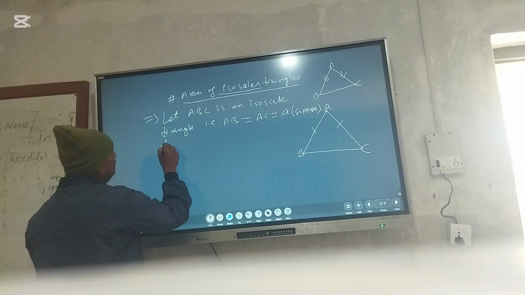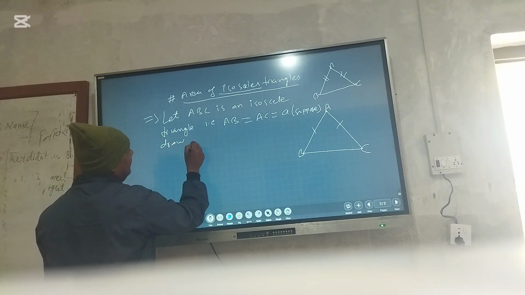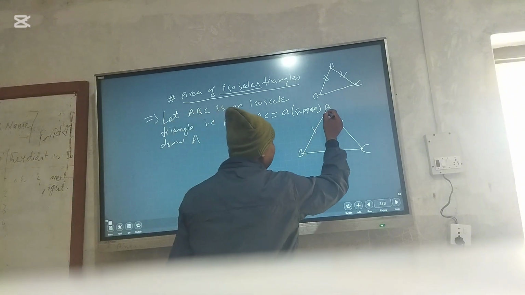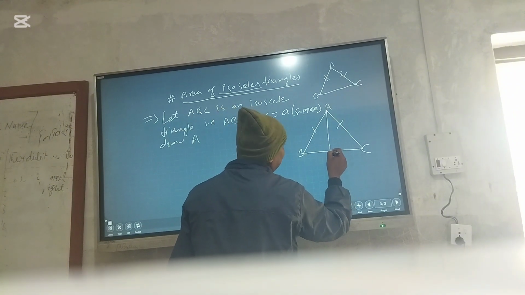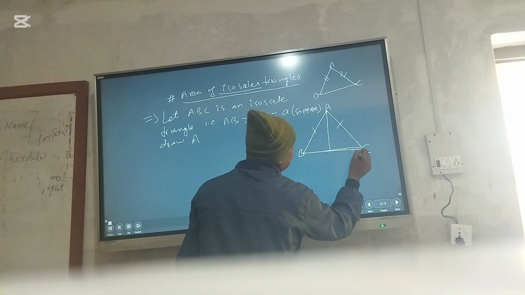Then draw AD from vertex A perpendicular to base BC.